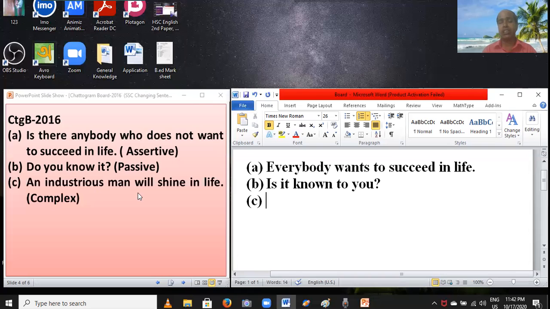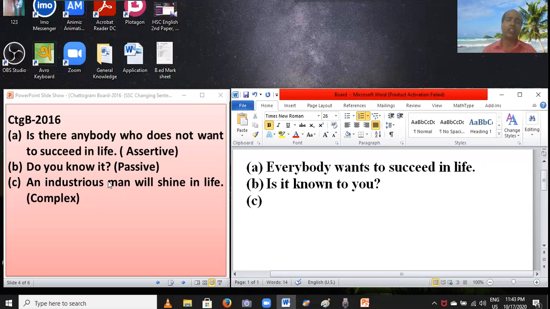So this sentence is a simple sentence because there is one subject, an industrious man. This is the subject. We sign this finite verb. So this sentence is a simple sentence. Industrious man: adjective plus noun. This is the adjective and this is the noun. Adjective plus noun is the format of a simple sentence.